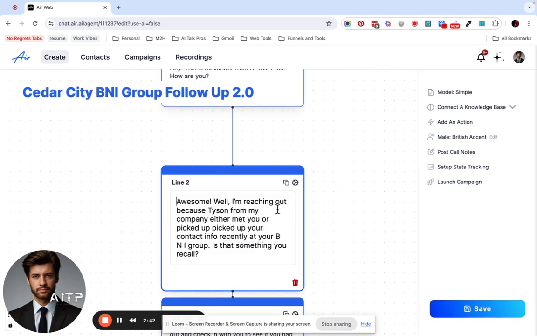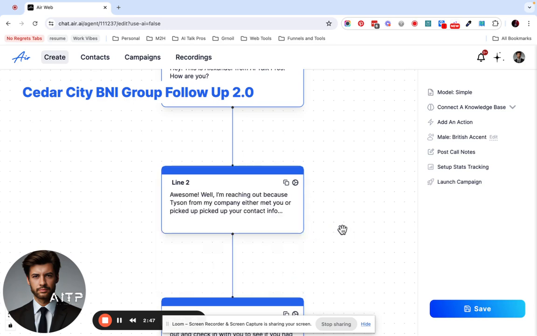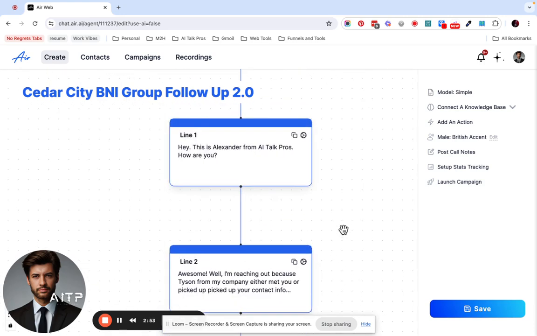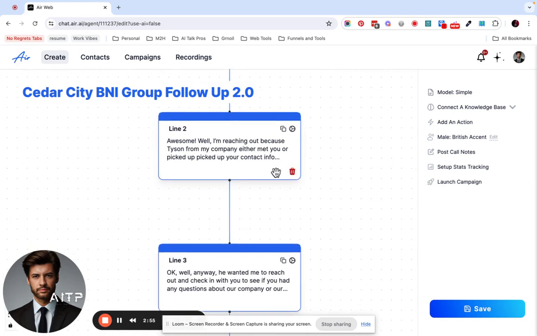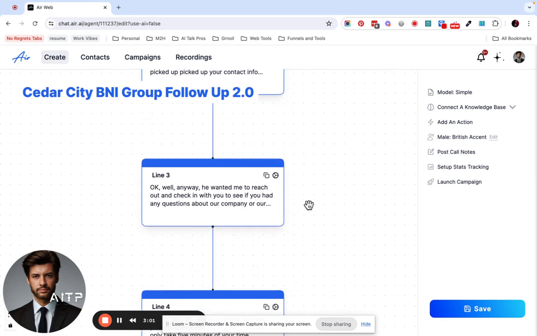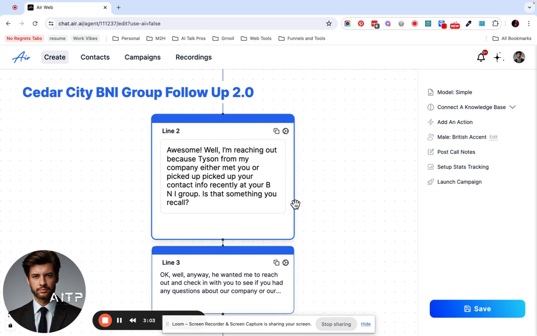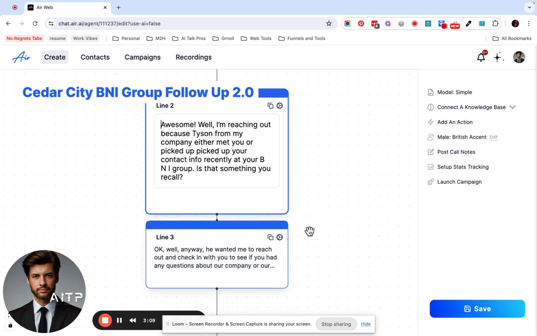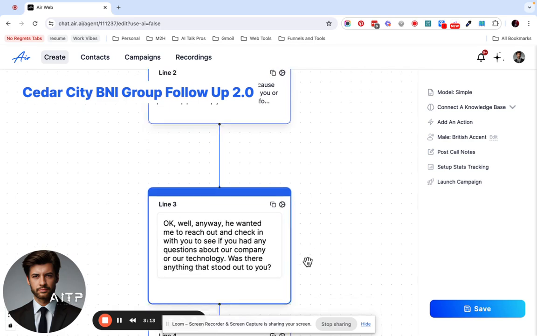And we can test this two ways. We can have the BNI spaced out. We can have it together. Originally on 1.0, it kind of struggled to do the acronyms. I think it's gotten a lot better, especially with acronyms like AI, but just for safety, we'll have it spaced out. So we asked them, is that something you recall? I think whether they say no or yes, it doesn't matter. So we won't really make branches for that.